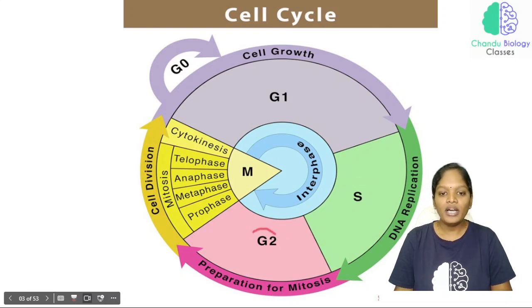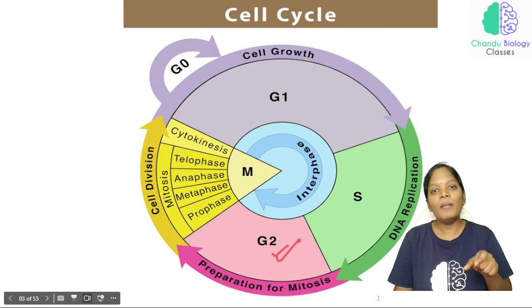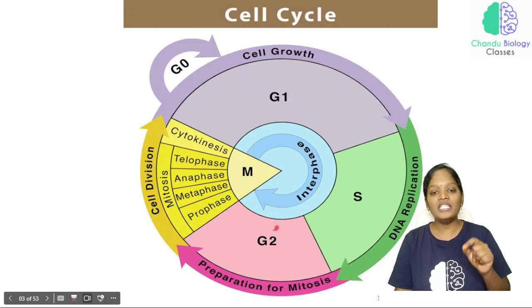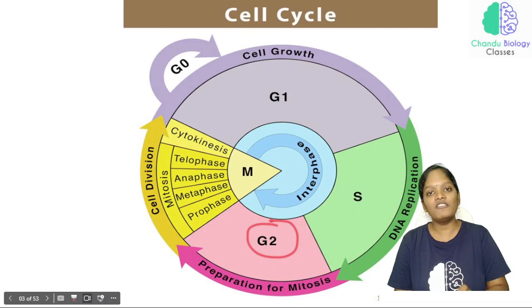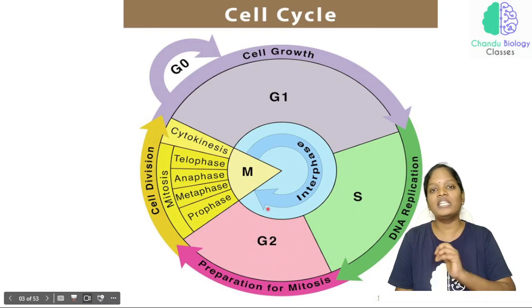Now the G2 phase, we call it the preparatory phase for the M phase, and M stands for mitosis, and that is why we say the G2 phase is the preparatory phase for the M phase. In the same way as G1 is considered a preparatory phase for the S phase, G2 is considered a preparatory phase for the M phase. Now what exactly happens in this mitotic phase, the M phase?